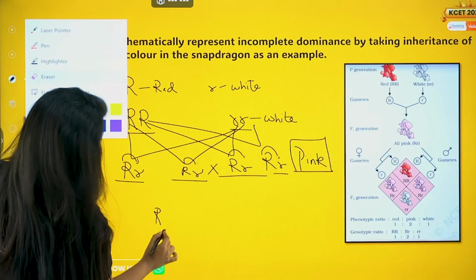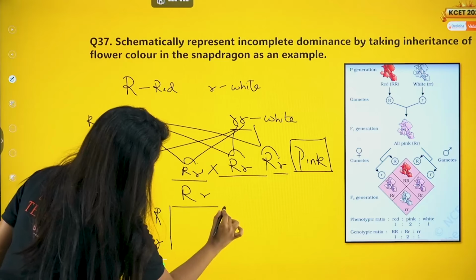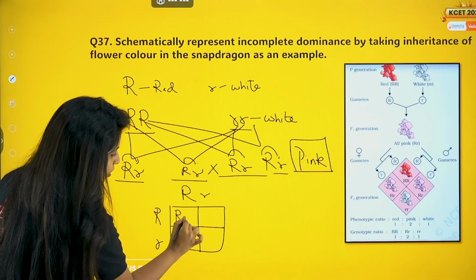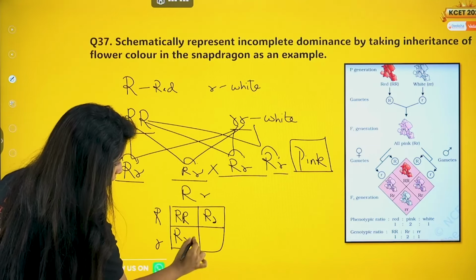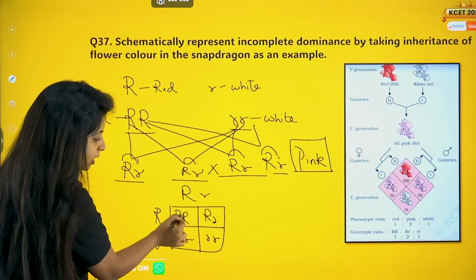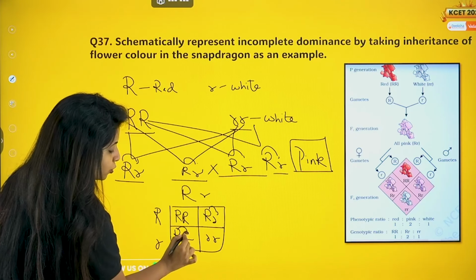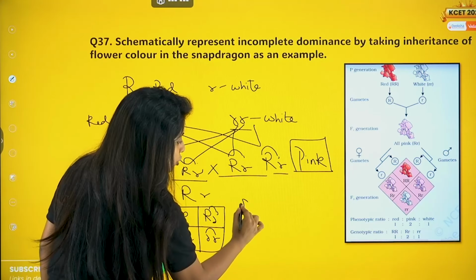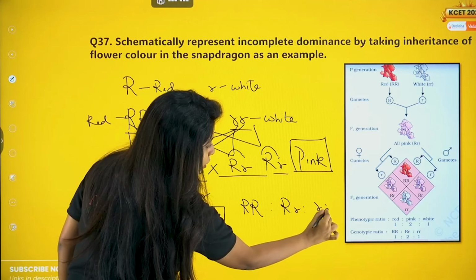Okay, capital R small r and capital R small r up over here. I make the box like this. Let's see what I get. Capital R comes together: capital R small r, capital R small r, and small r small r. One is red because both of them are capital R. One is going to be pink, another one is also going to be pink, and one is going to be white in color. So I get a ratio like this: capital R capital R, capital R small r, and small r small r. How many?